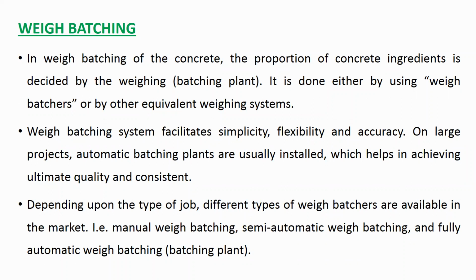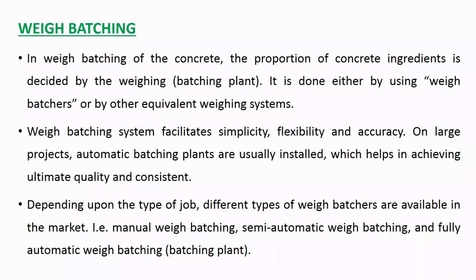So can you please tell me, if we are taking 20 kgs of cement, then what will be the quantity of sand and coarse aggregate? Ratio is 1:2:4. We are taking 20 kgs of cement. Sand will be 40 kg and the coarse aggregate will be 80 kg. Good. You are right.